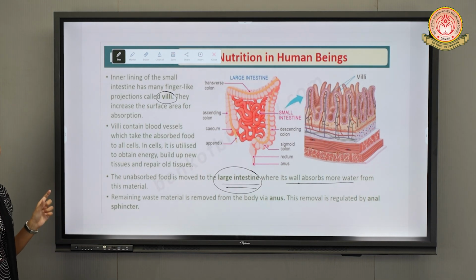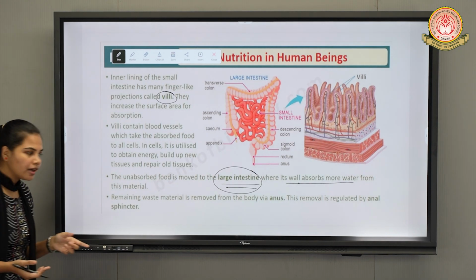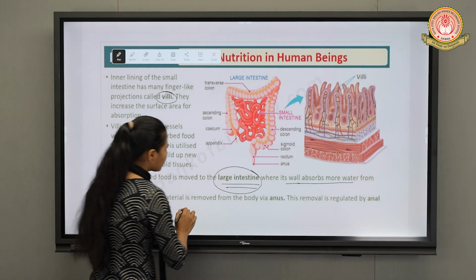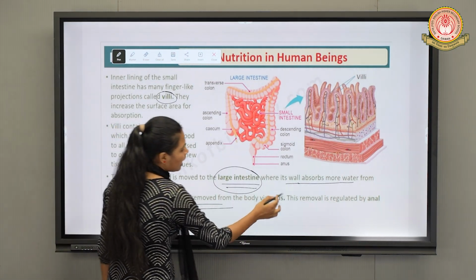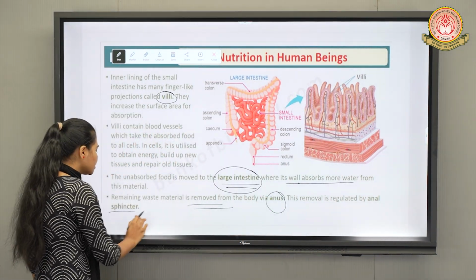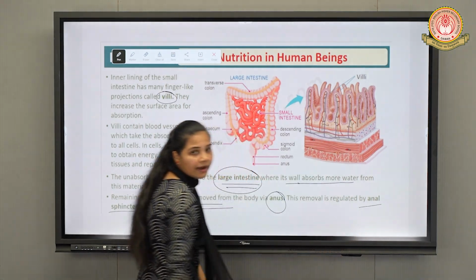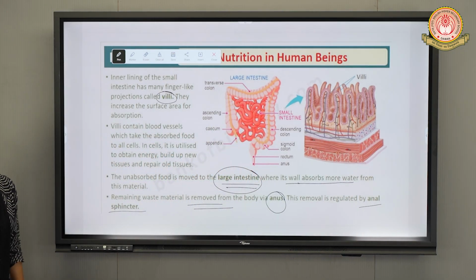Before the anus we have another part also, the rectum, where for some period of time the undigested waste material in the form of feces is stored, and finally it is removed from the body via the anus through the anal sphincter muscle. With this we have completed the human digestive system.